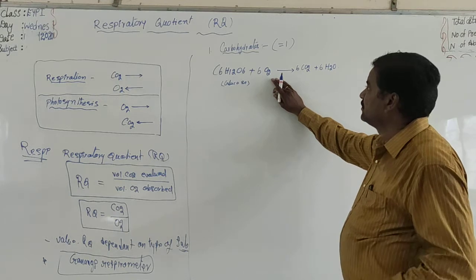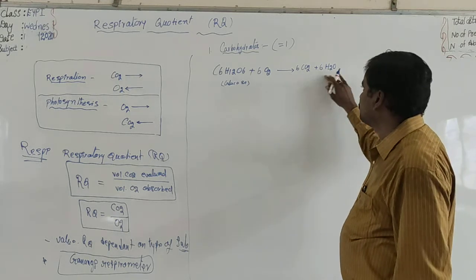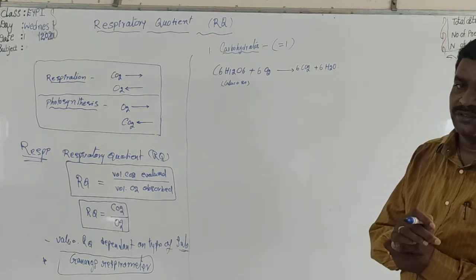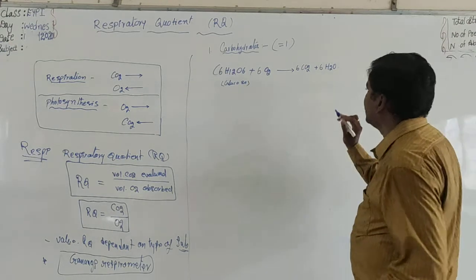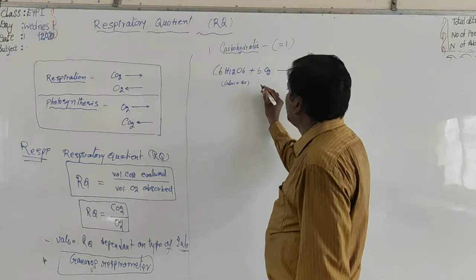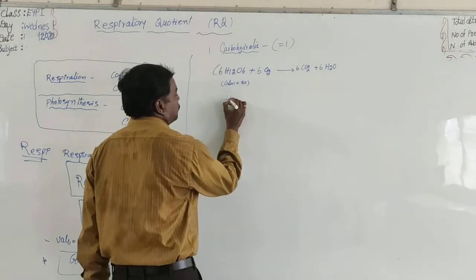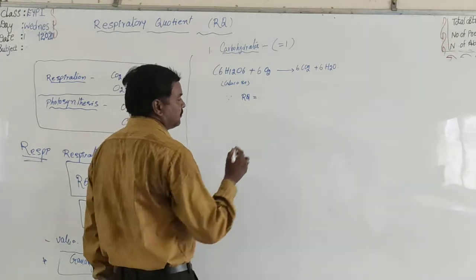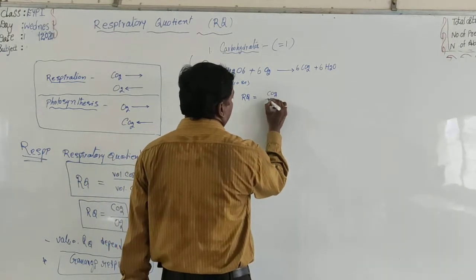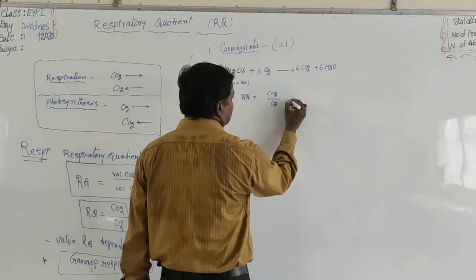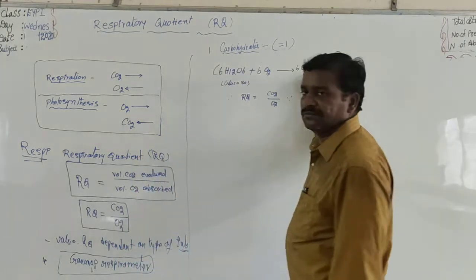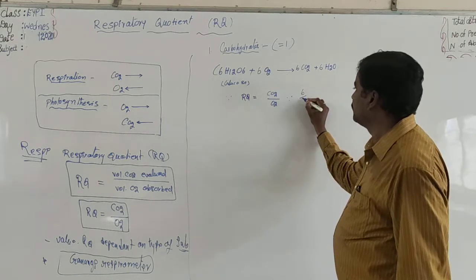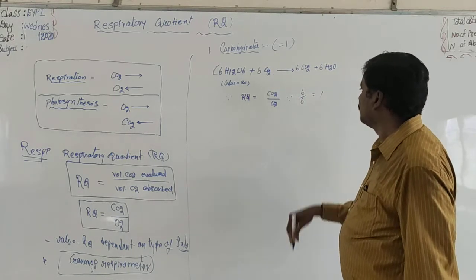C6H12O6 plus 6 O2 gives 6 CO2 plus 6 H2O. Now RQ is equal to CO2 by O2, that is 6 by 6, which is equal to 1.